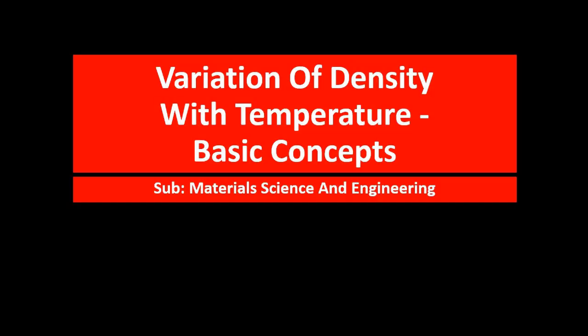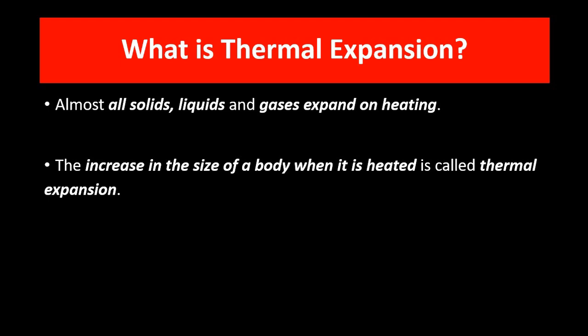So here we'll discuss another important concept related to thermal properties of materials, and it is related to thermal expansion, actually volumetric expansion. That is variation of density with temperature. Again, temperature comes into play here as we are discussing thermal expansion: supply of heat, increase of temperature, and variation of density. As we all know, thermal expansion is the increase in the size of a body when heat is supplied to it.